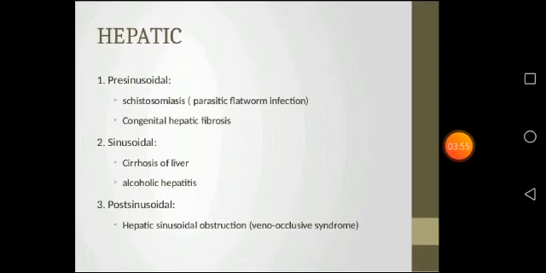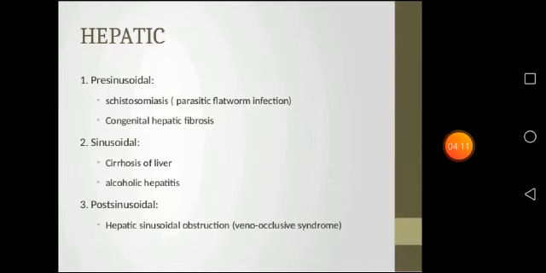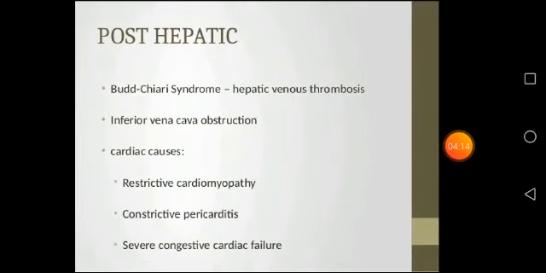The sinusoidal causes are liver cirrhosis and alcoholic hepatitis. We have already discussed this topic in the previous class. The post-sinusoidal cause is hepatic sinusoidal obstruction, that is veno-occlusive syndrome. Next, the post-hepatic causes are Budd-Chiari syndrome. Budd-Chiari syndrome is a very rare condition in which a blood clot partially or completely blocks the blood flow from the liver. That is hepatic venous thrombosis.